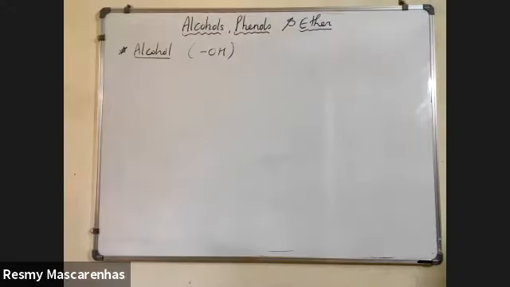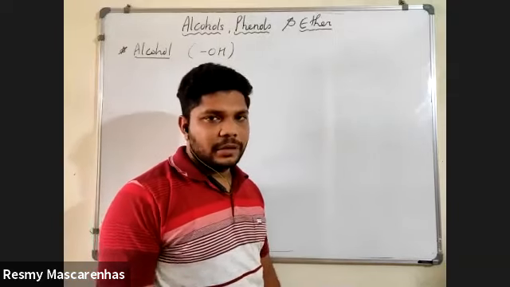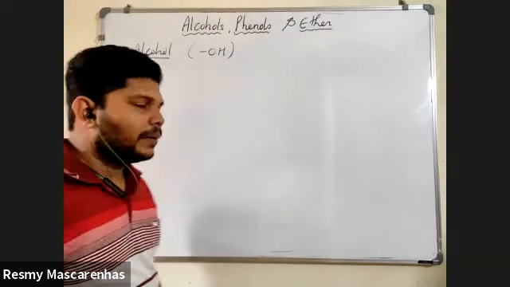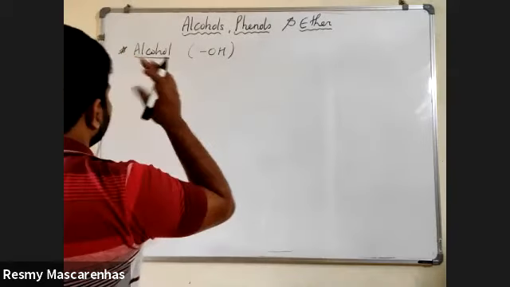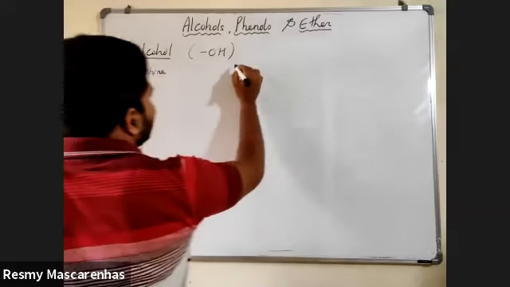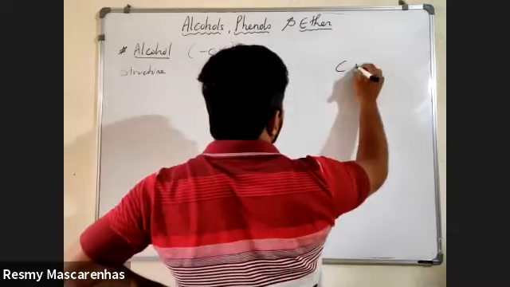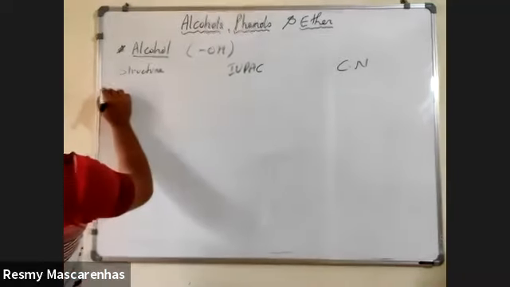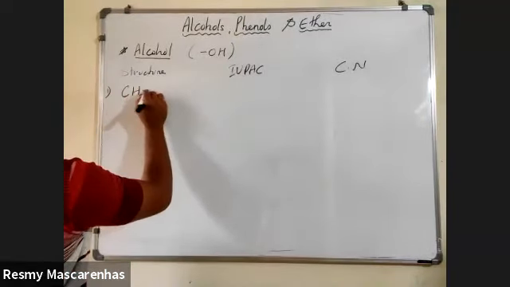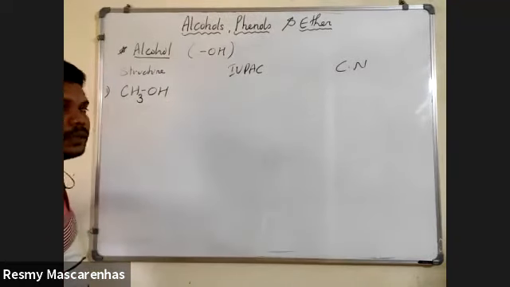Okay, now we'll see a few IUPAC nomenclature examples. You can write down IUPAC nomenclature. I'll brief it because some people in the 11th standard have difficulty with naming. So you can write structure, IUPAC name and common name. The first structure of alcohol is CH3OH.